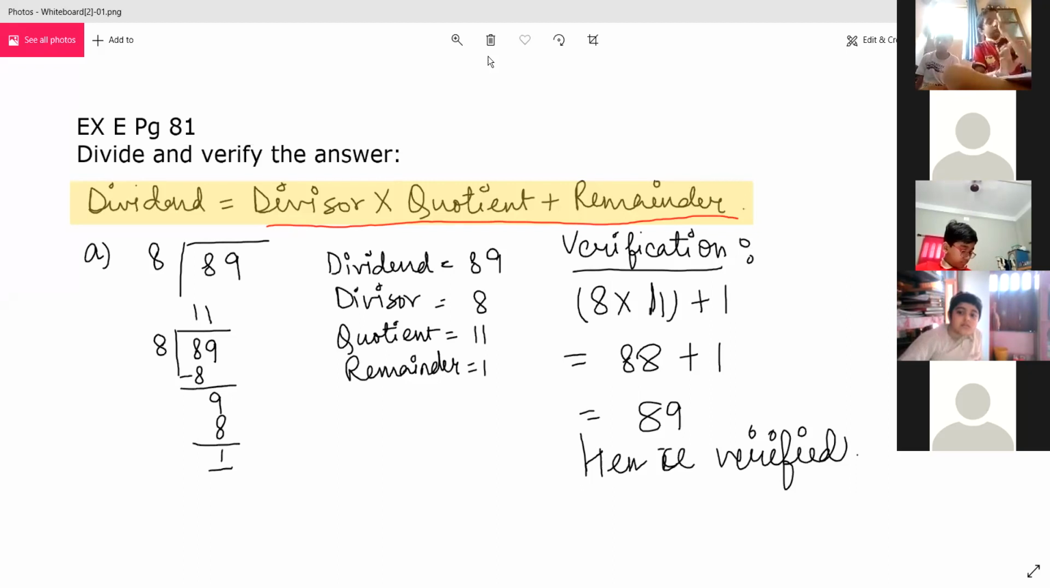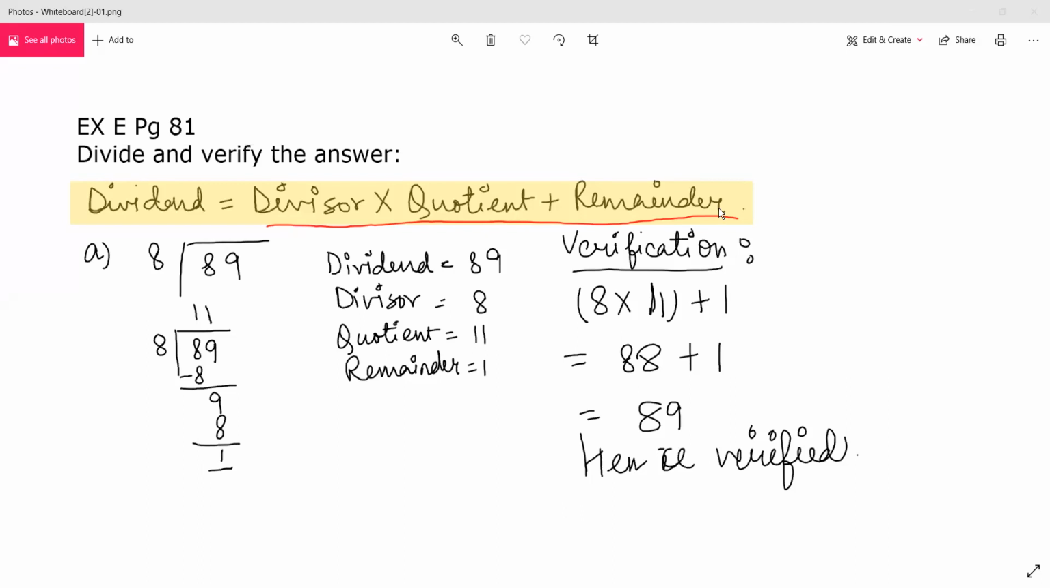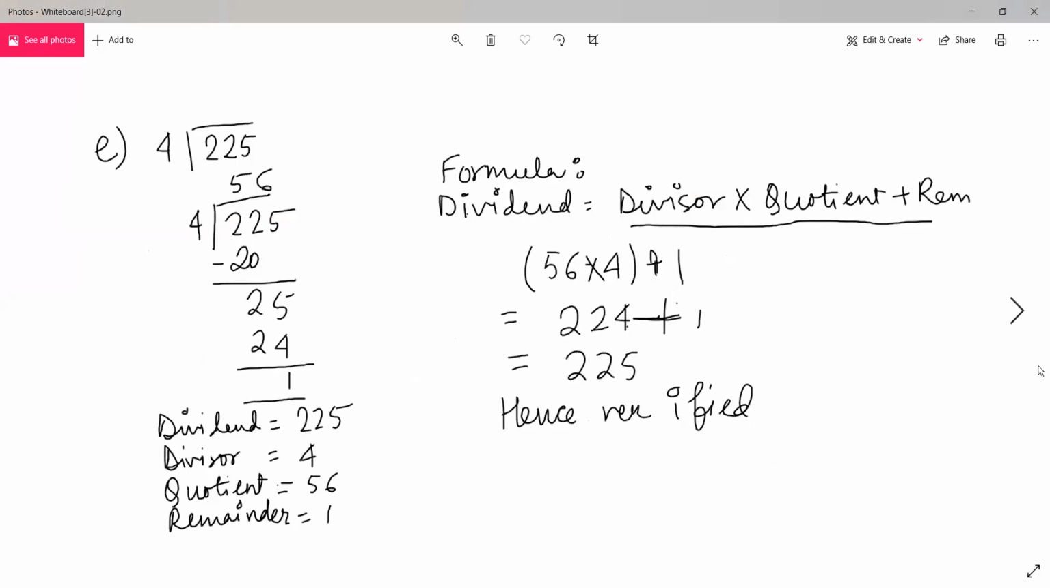Ma'am, I am Deepan. Yes, you have done the first one. We have to do the second one, question number E, this question. First you do question number E, then I will tell you what to do next. The same procedure.